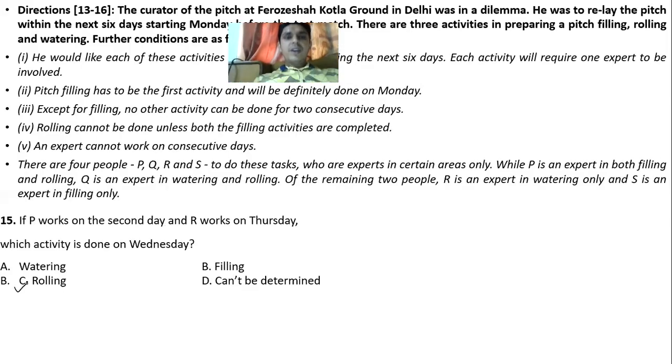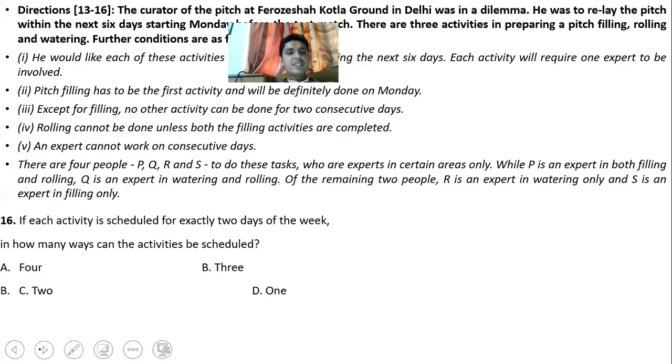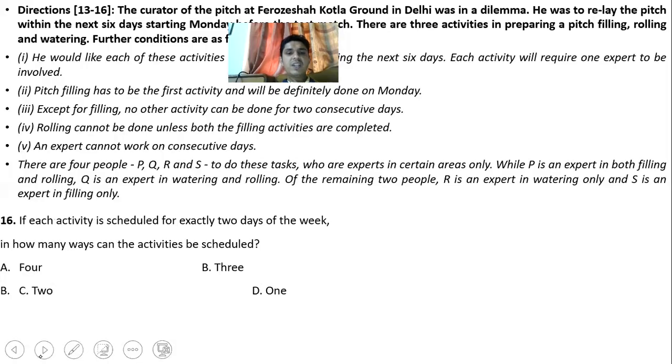Right. Okay, so our next question is question number 16. The question is if each activity is scheduled for exactly 2 days of a week, in how many ways can the activity be scheduled? So if we check the available diagram, each activity is scheduled 2 days in a week: filling, rolling and watering, and 6 days. In how many ways can the activity be scheduled? The activity can be scheduled in 3 ways. So the answer will be 3. We can check option number B is the available option, right?